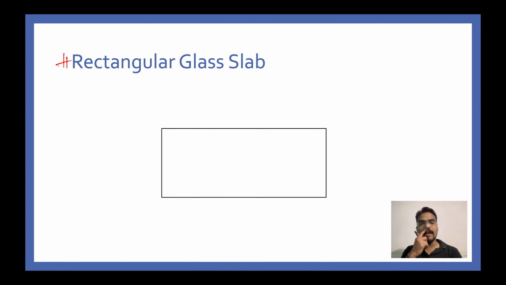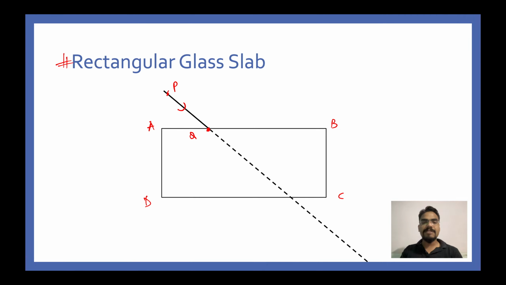All right, now moving on to the next topic. The next topic is rectangular glass slab. Let's say we consider this rectangular glass slab ABCD. Let's say this is a ray PQ which is incident on the surface. This is your incident ray, and once you reach this point, you have to immediately draw a normal. Let's say this is air and this is a glass slab. In the absence of a glass slab, the incident light would have gone straight as shown by the dashed line.